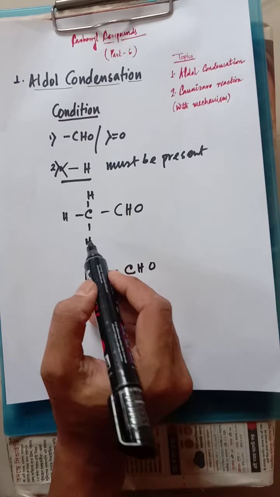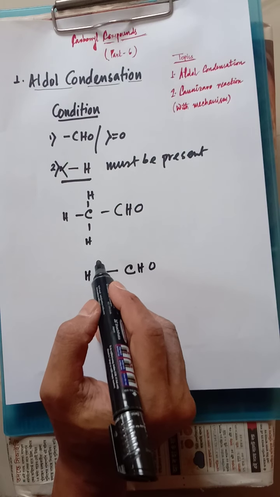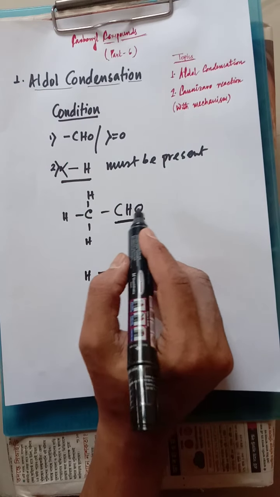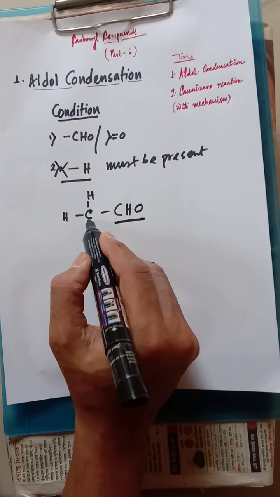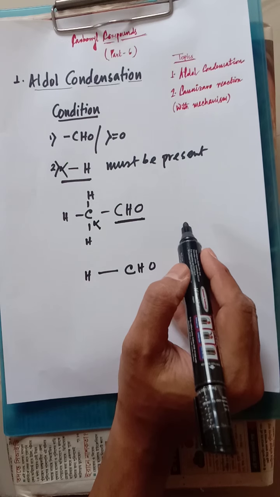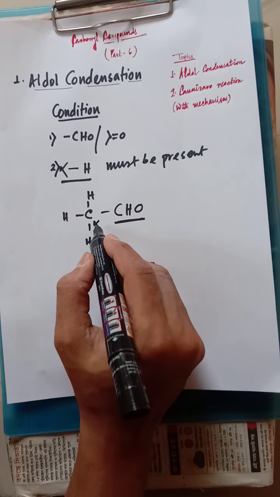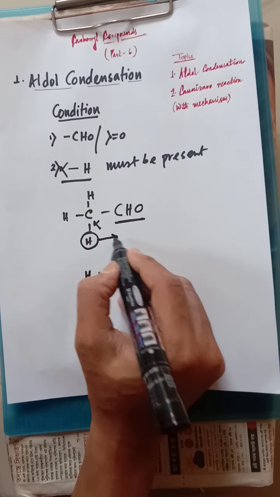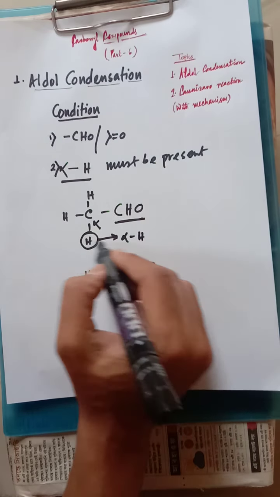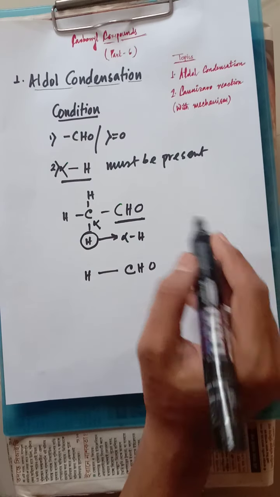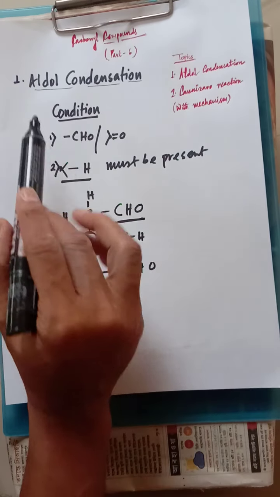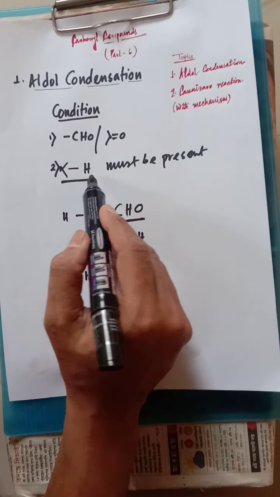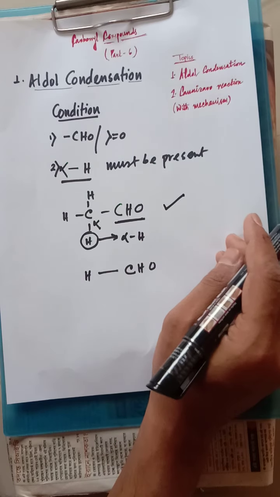Before alpha hydrogen, let me discuss alpha carbon. What is the meaning of alpha carbon? Always remember that whenever a compound has a functional group, the next carbon is known as the alpha carbon. So this is the alpha carbon, and the hydrogen attached to the alpha carbon is known as alpha hydrogen. That means this compound has alpha hydrogen, so two conditions are fulfilled for this compound. CHO is present as well as alpha hydrogen. That means it can respond to aldol condensation.